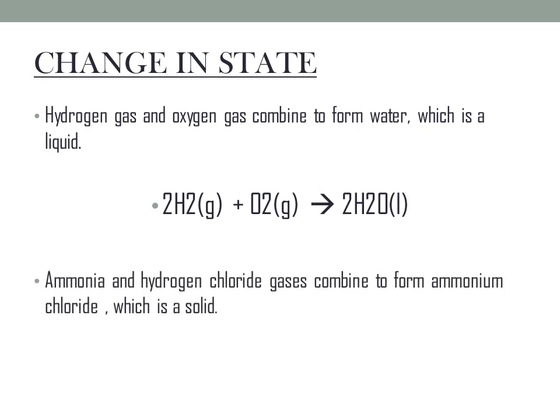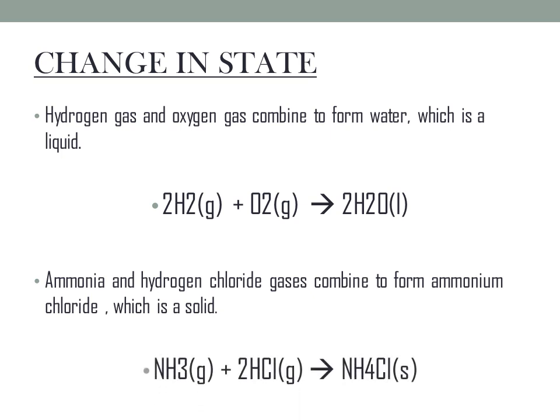Another one is ammonia and hydrogen chloride gases combine to form ammonium chloride, which is a solid. This is a reaction in which two gases combine together to form a solid substance. Ammonia is a gas, hydrogen chloride is also a gas. When they combine with each other, they form a solid substance, ammonium chloride. So here gaseous reactants combine to form this solid product. Here also there is change in state.